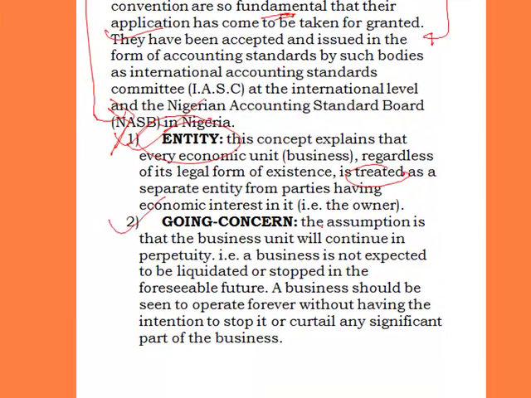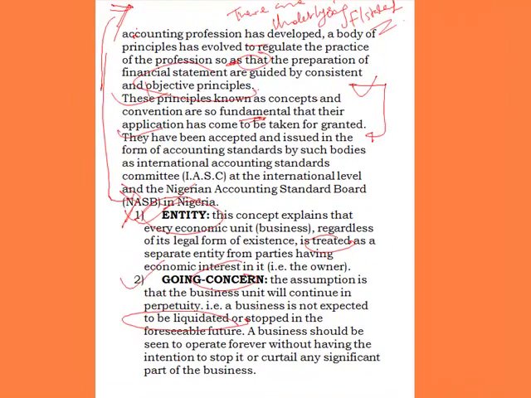What are they saying in going concern? The assumption is that the business unit will continue in perpetuity. I mean, continue forever. That is, a business is not expected to be liquidated or stopped in the foreseeable future. So as an owner of a business, you should not have the intention of stopping the business in the foreseeable future. A business concern should continue to be in existence forever, without the owner having the intention of stopping the business or curtailing any significant part of the business. That is what going concern is telling us.